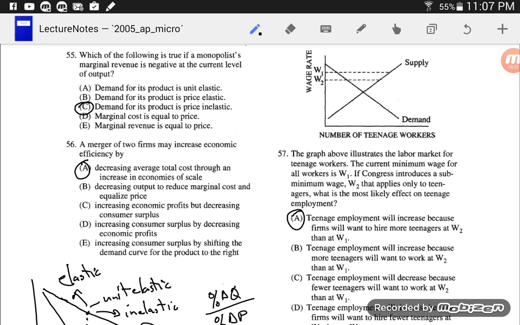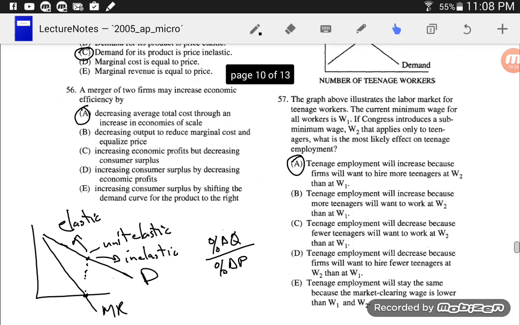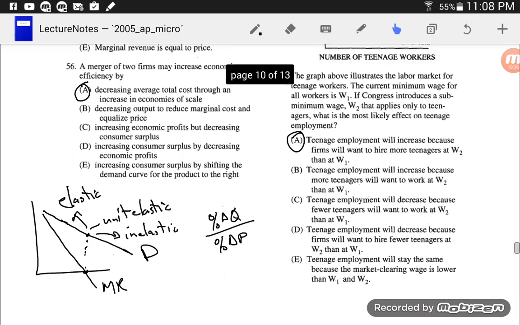Firms will hire more teenagers if they can hire them at a cheaper wage rate. I don't think I even need to read the rest of them. Feel free to read the rest of them on your own.